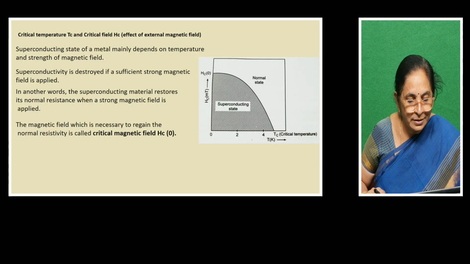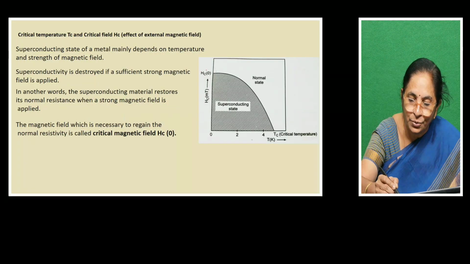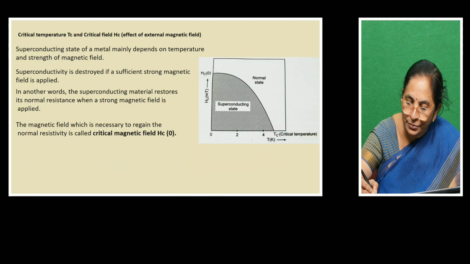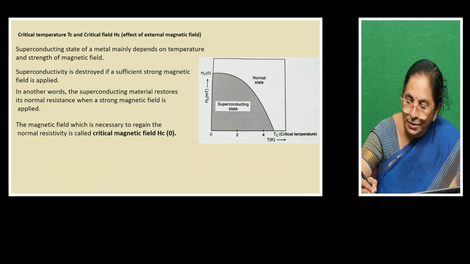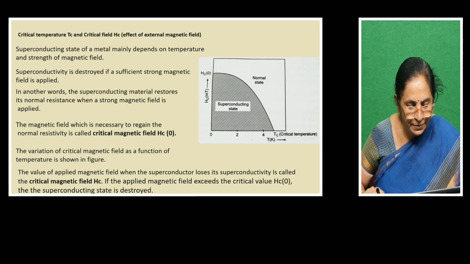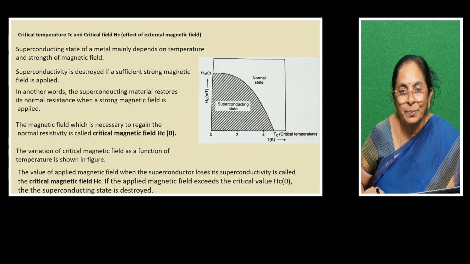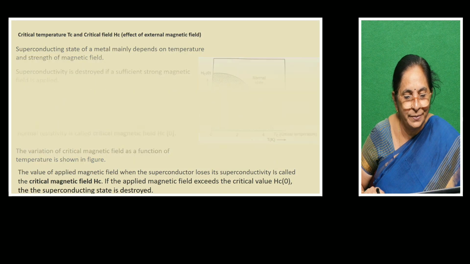So the magnetic field which is necessary to regain the normal resistivity is called critical magnetic field, Hc0. That means Hc0, now you can see the temperature is so much decreased. Now this is Hc0. The variation of critical magnetic field as a function of temperature is shown here, and we discussed also that the value of the magnetic field when the superconductor loses its superconductivity is called critical magnetic field. If the applied magnetic field exceeds the critical value, the superconducting state is completely destroyed.